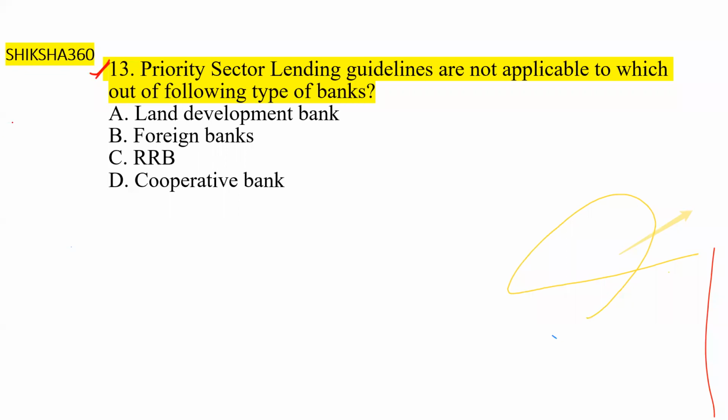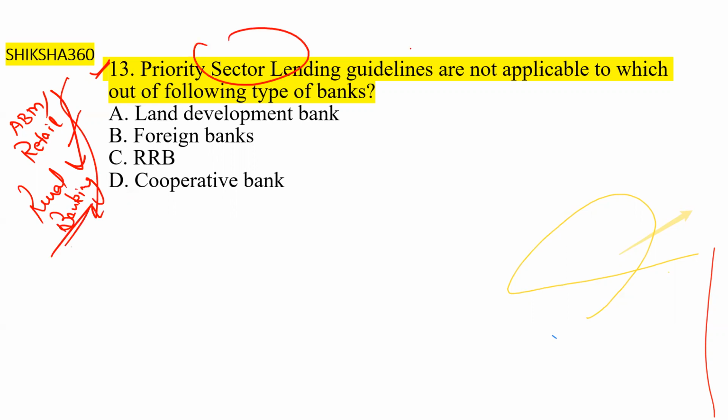This question I've already asked in the ABM and retail. Even this question is important for rural banking also. So priority sector lending guidelines are not applicable to which of the following types of bank? Land development bank, foreign bank, RRB, or cooperative bank. So basically it is not applicable on the land development bank. Option number A is the answer.